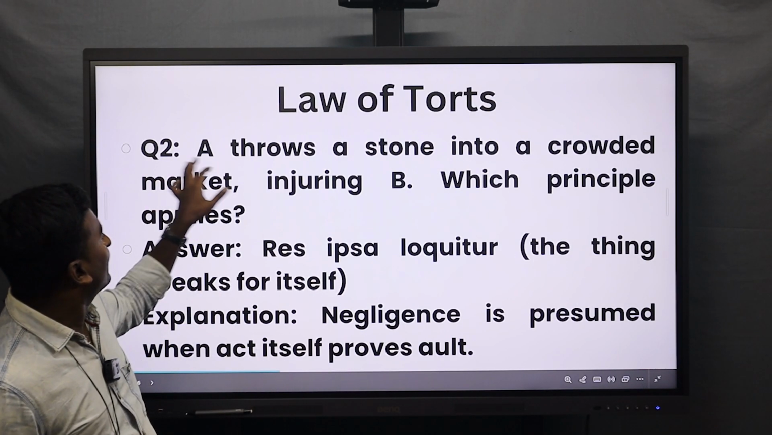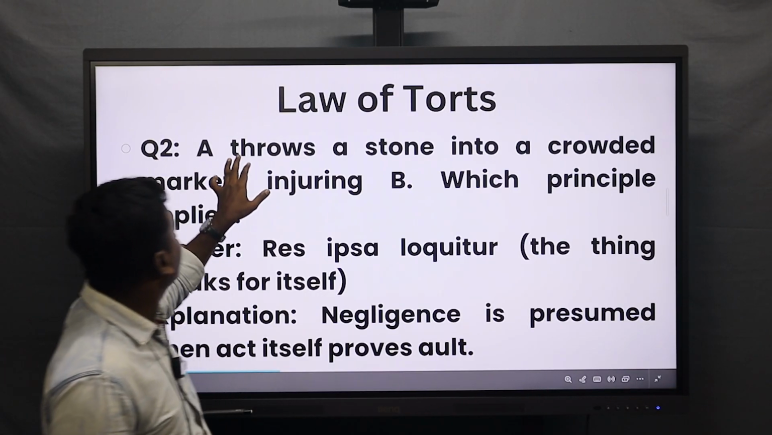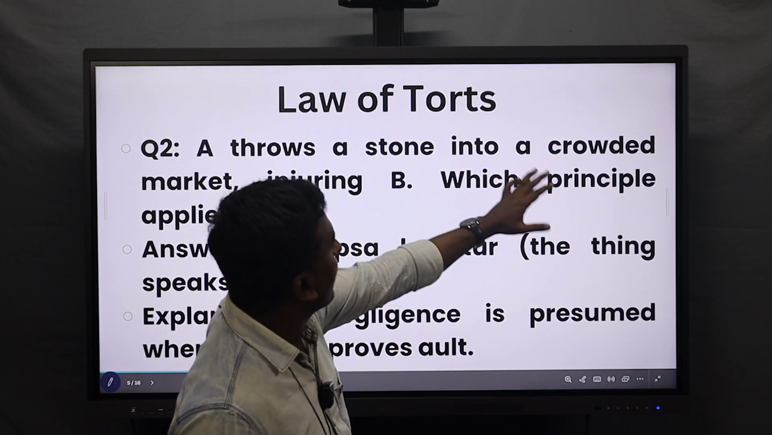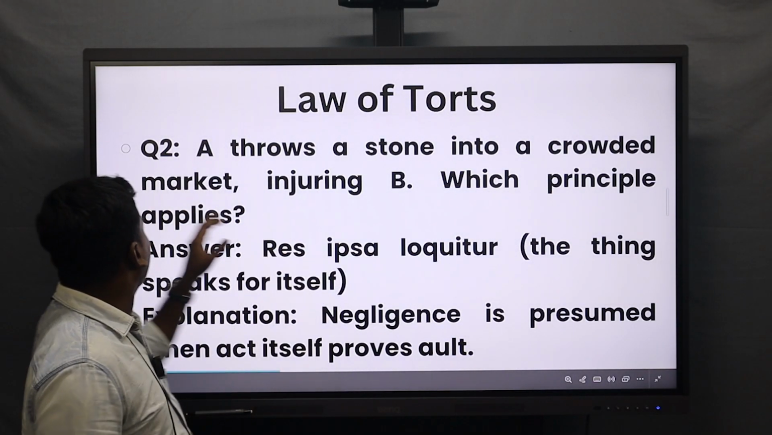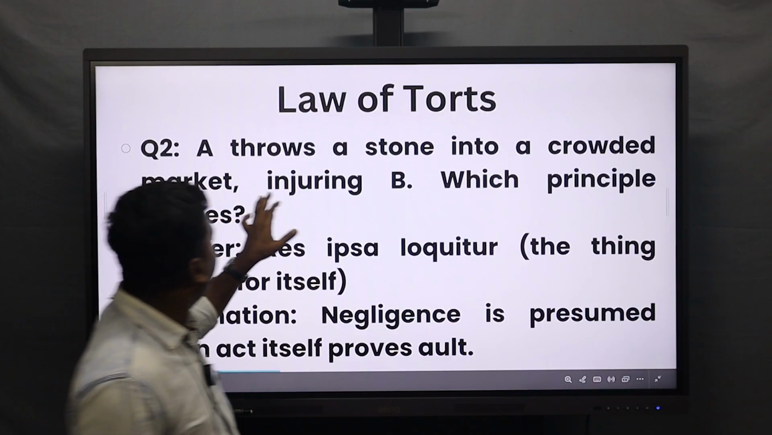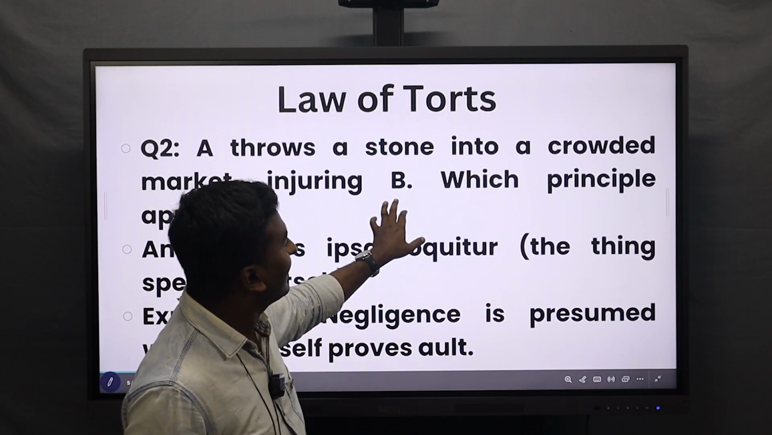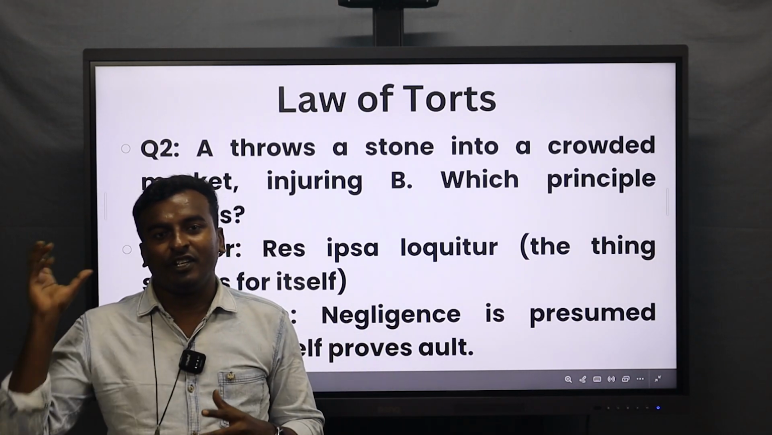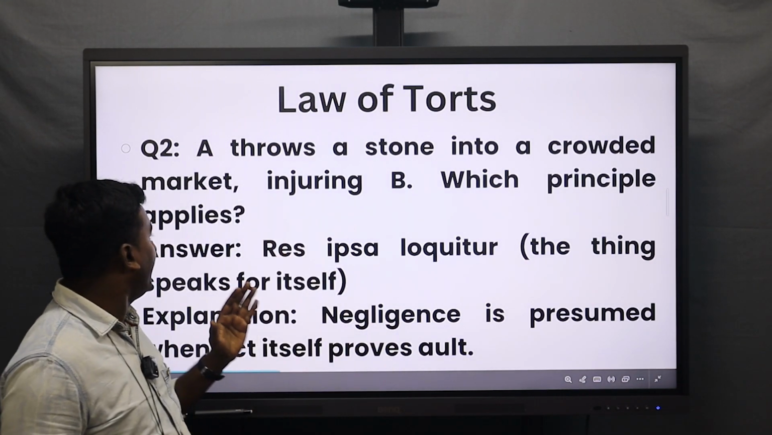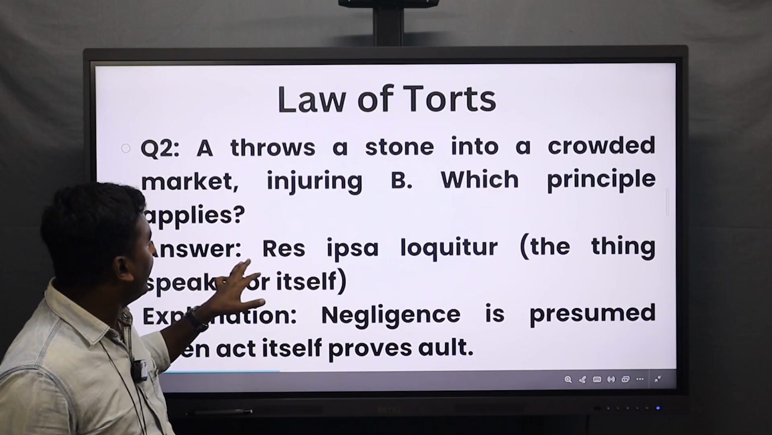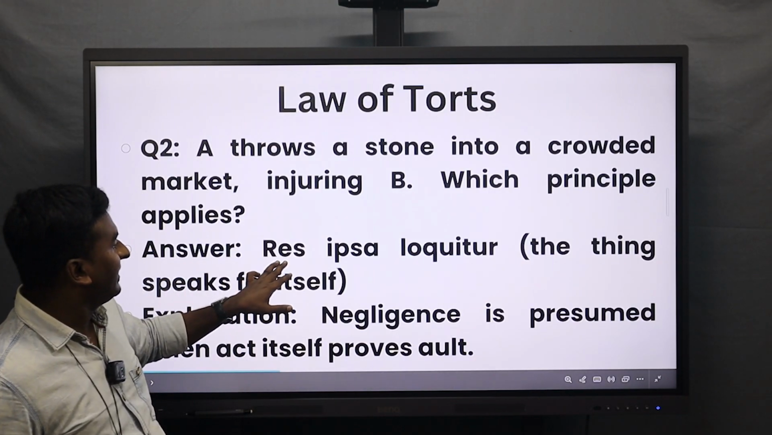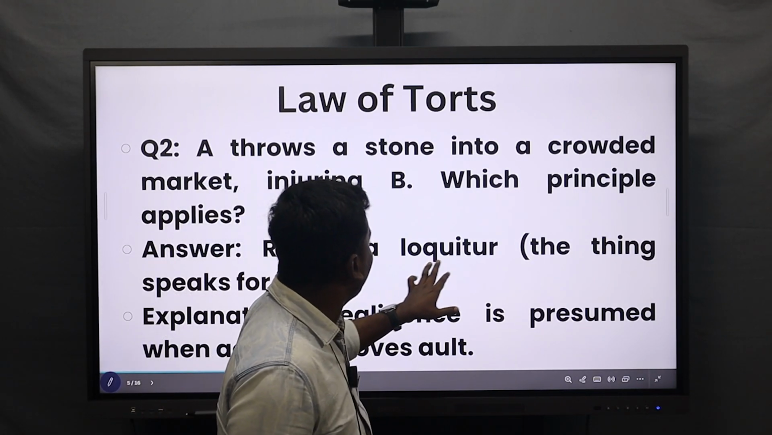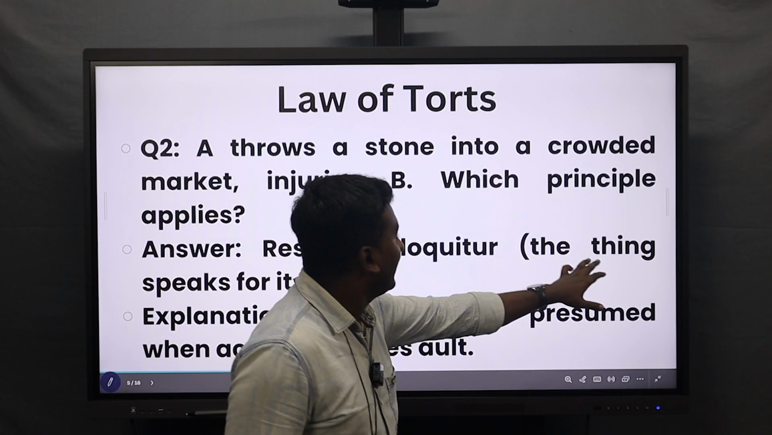Question number 2 goes like this. A throws a stone into a crowd. He throws a stone into a crowded place, and it injured B. Which principle does it act on? A throws a stone into a crowded area and it injures B. Which principle are they asking? The answer is C. Res ipsa loquitur.